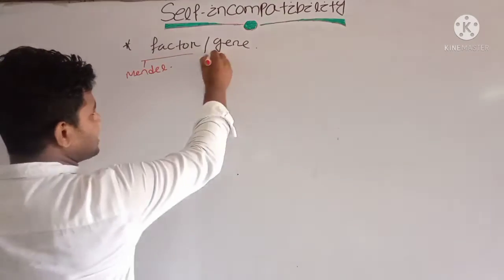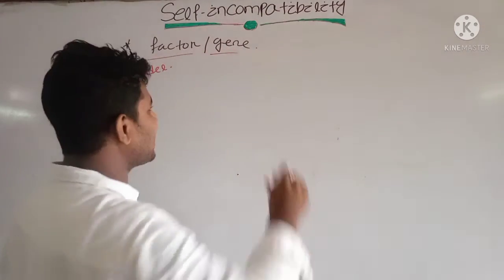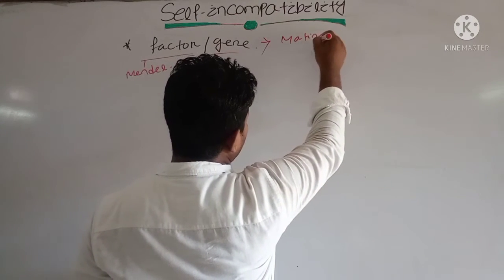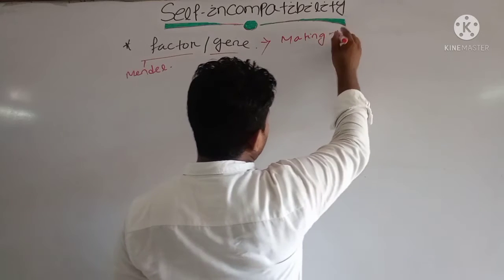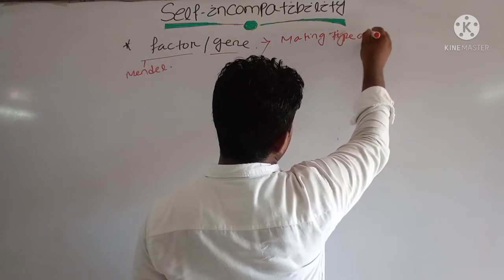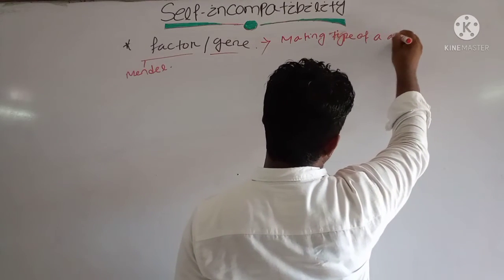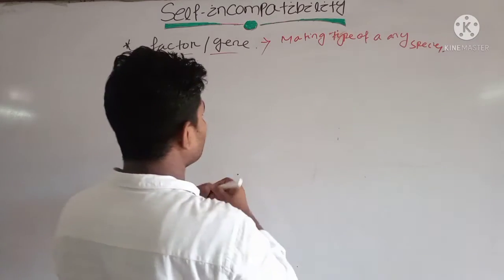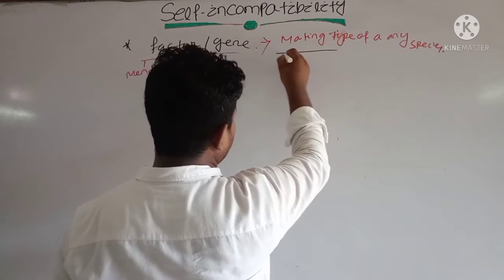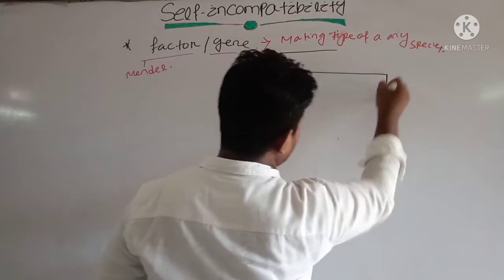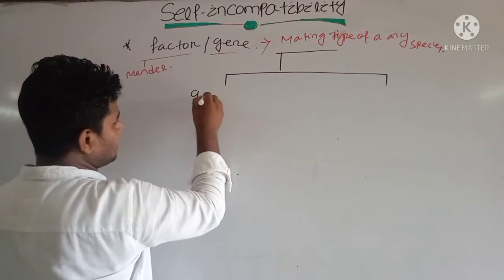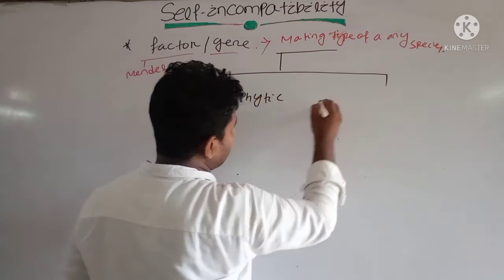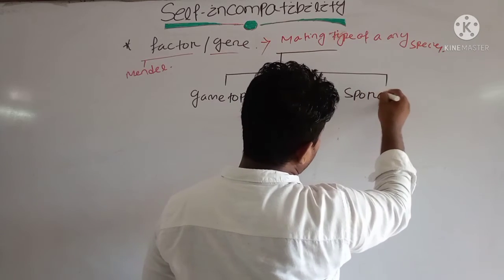And basically we know that a single gene has two alleles, and if a gene controls the mating type of any species, then it can be of two types: one is gametophytic, and the second is sporophytic.